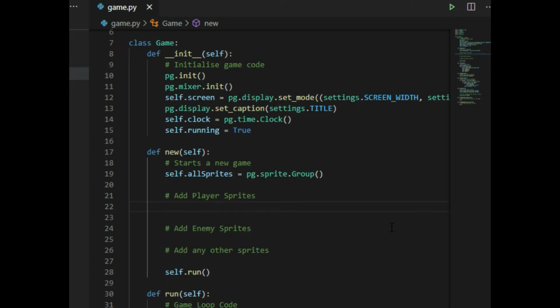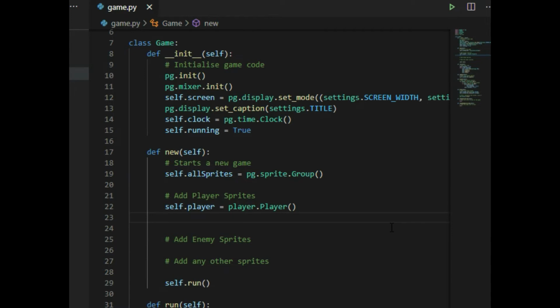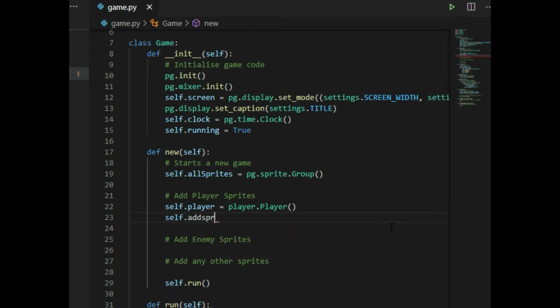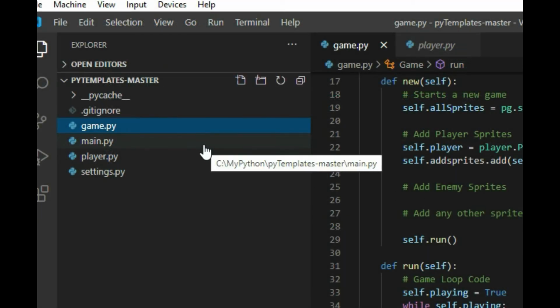So we're going to create a self.player. Basically, we're going to create a new variable that points to the player class. And then we're going to add it to the player sprites. So we're going to do self.allSprites.add self.player. So now it's been added to the all sprites group, which is this group that was defined right here. And I believe that's it. So let's see what that does.